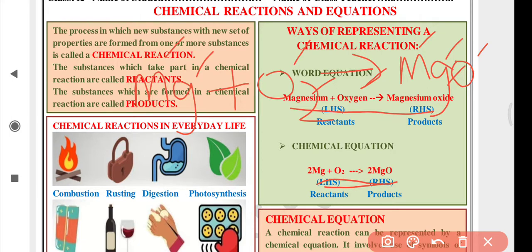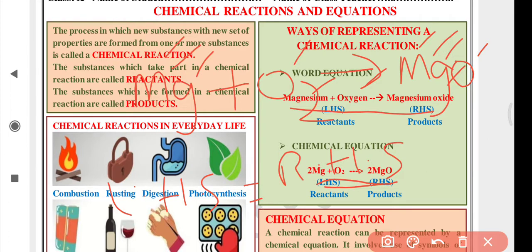So this is a simple skeleton chemical equation. You also have to balance this, because it is an equation. In an equation, always LHS should be equal to RHS. Left hand side should be equal to right hand side. So in this equation, see, there is one molecule of magnesium here and one molecule of magnesium in RHS.